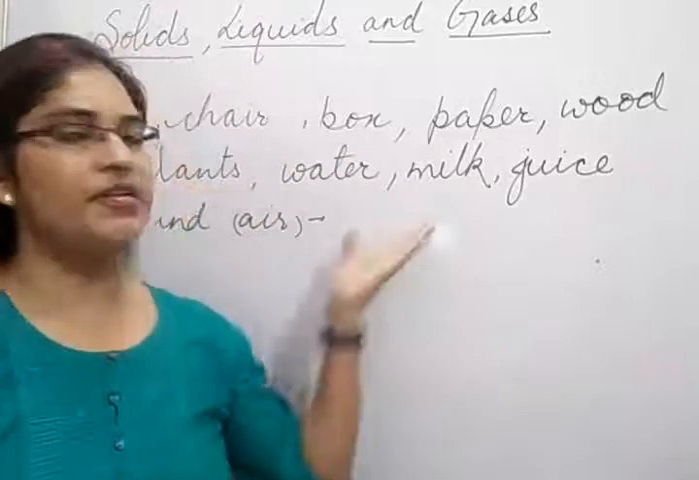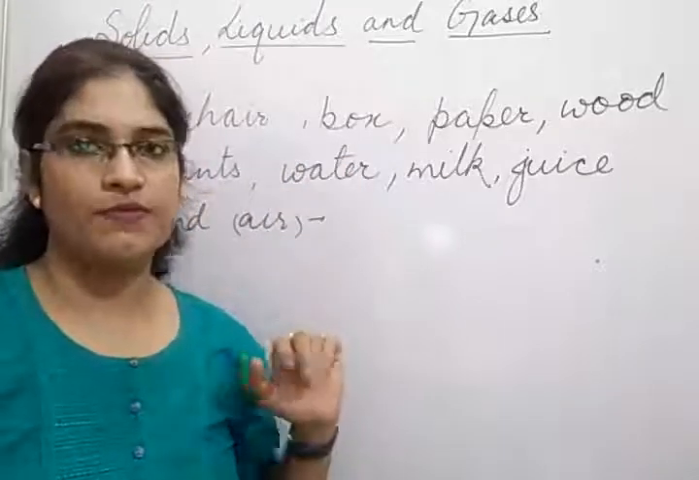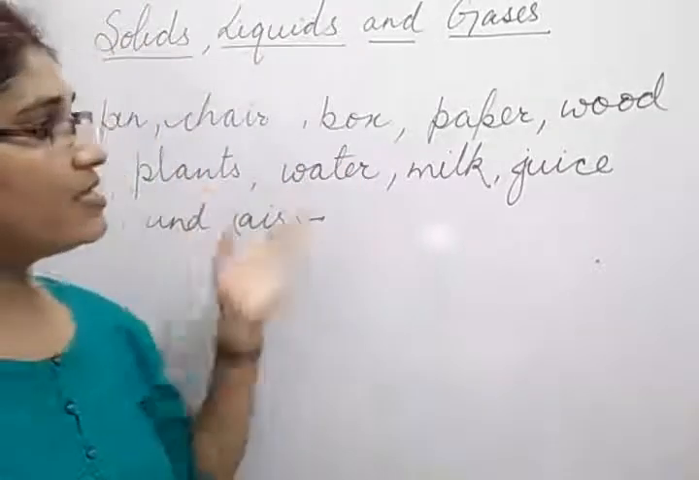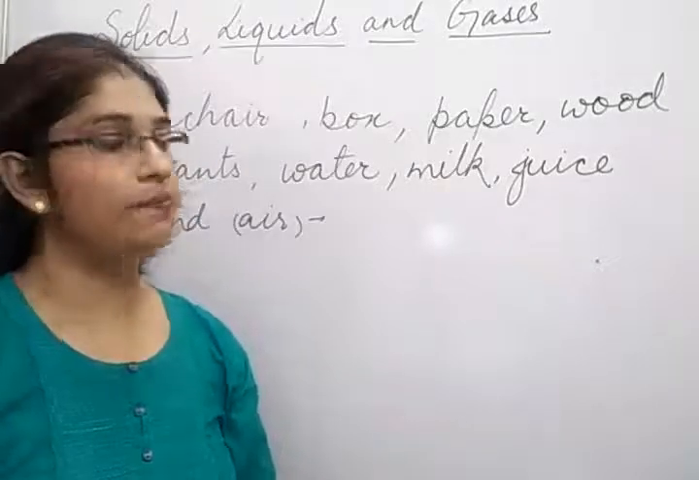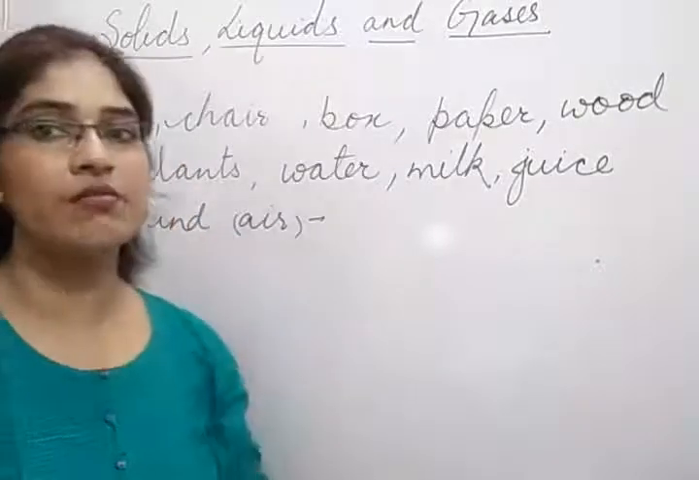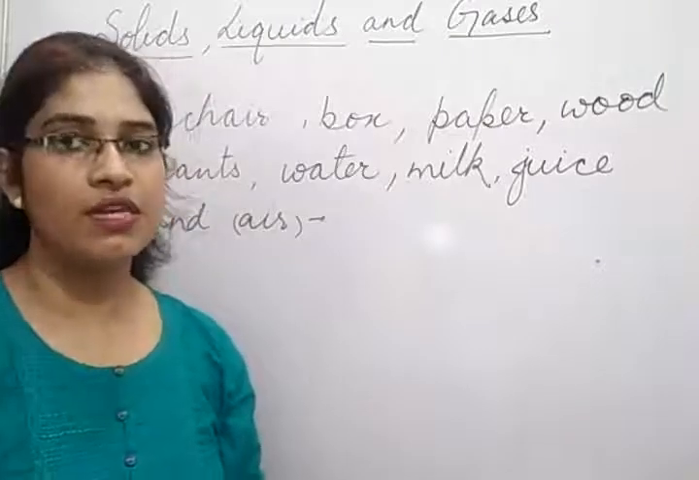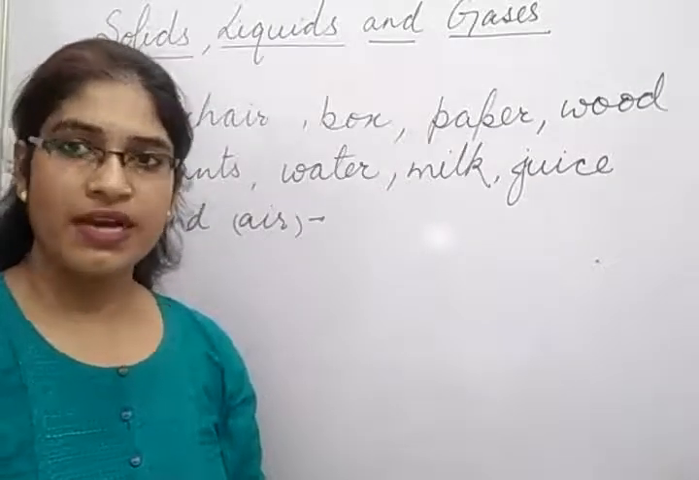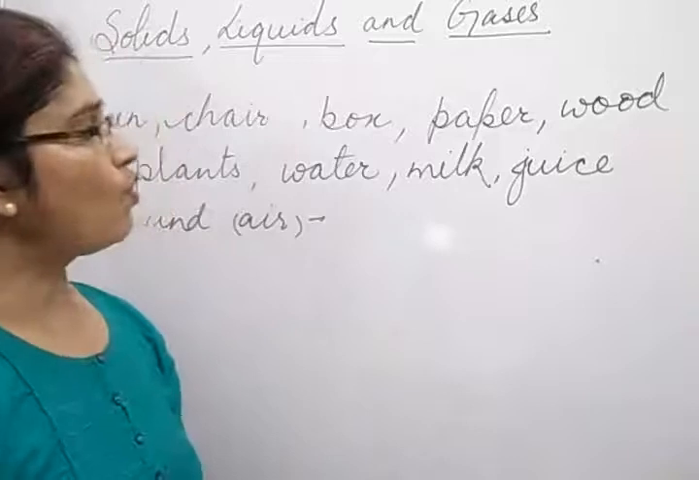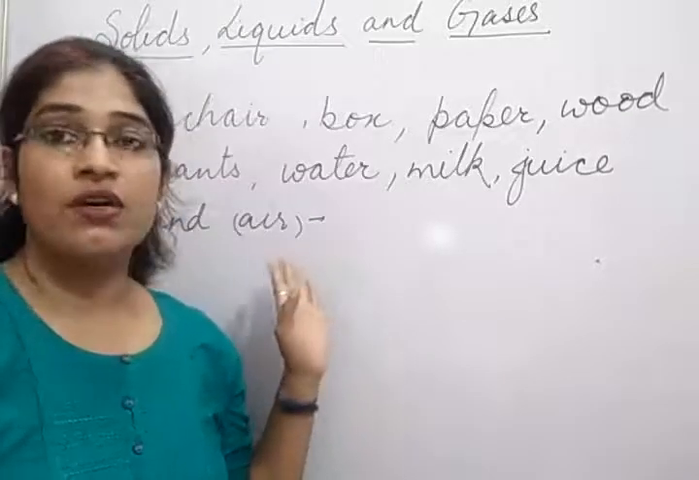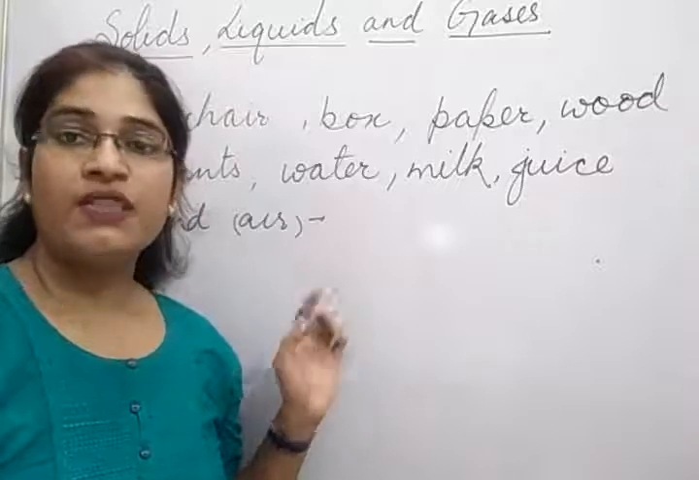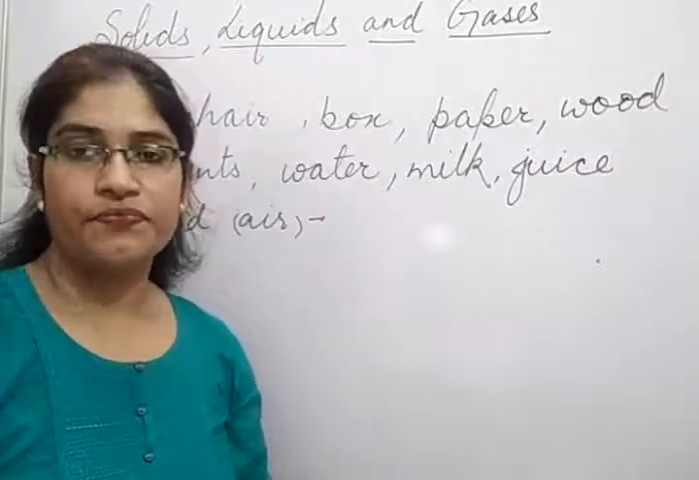So all these things we see around us, and all these things are different from each other. How are they different from each other? Because in these things, some things are solid, some things are liquid, and some things are gases. So what we will study here is that all things have weight and they take up space in nature.